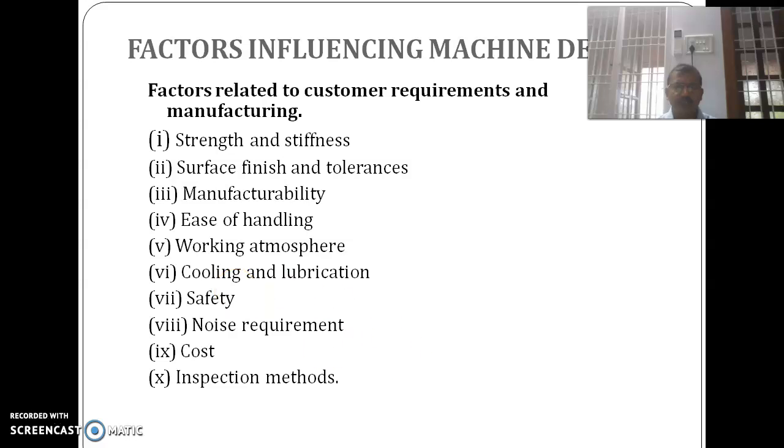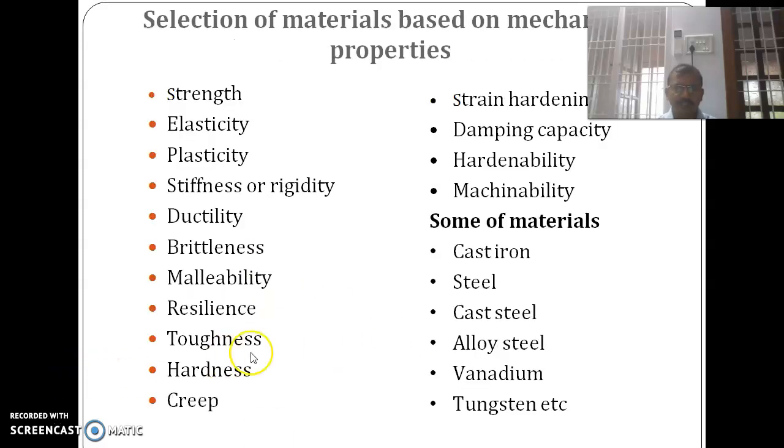Factors affecting machine design. Then the next topic, selection of materials based on mechanical properties. The material should be selected based on strength. We compare mild steel and annealed steel. Annealed steel has better strength compared to mild steel. So strength plays an important role.